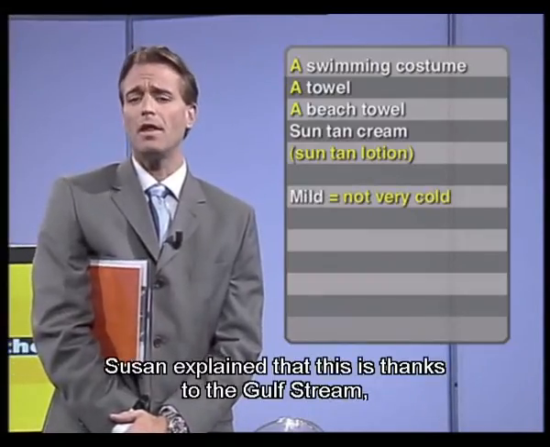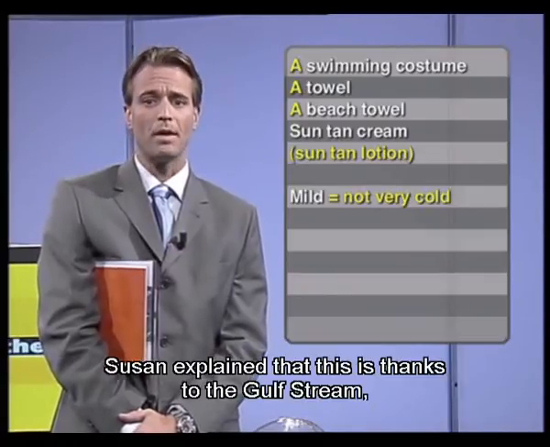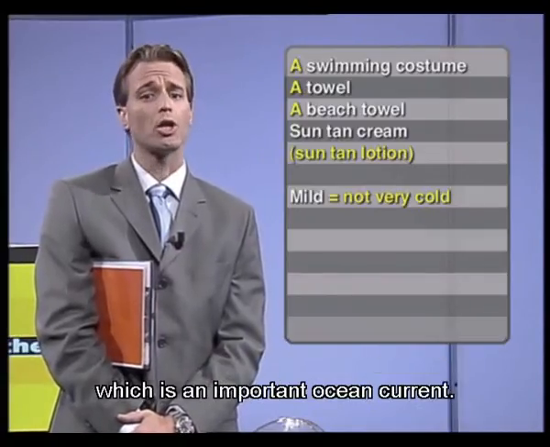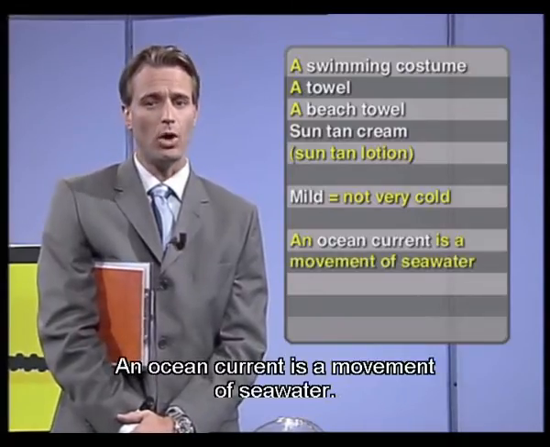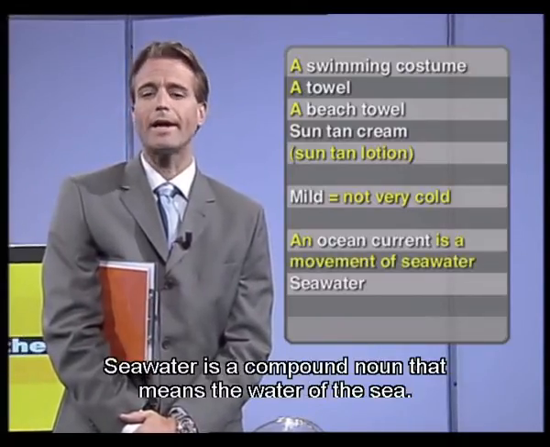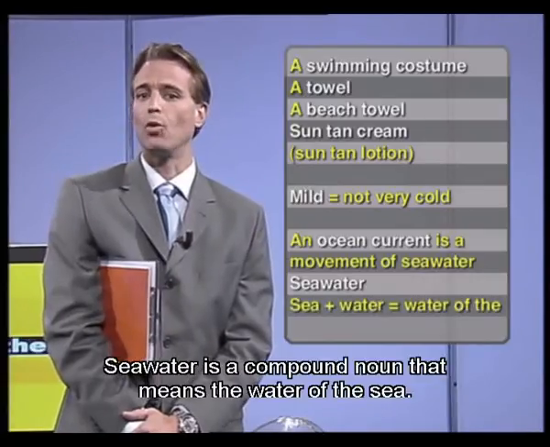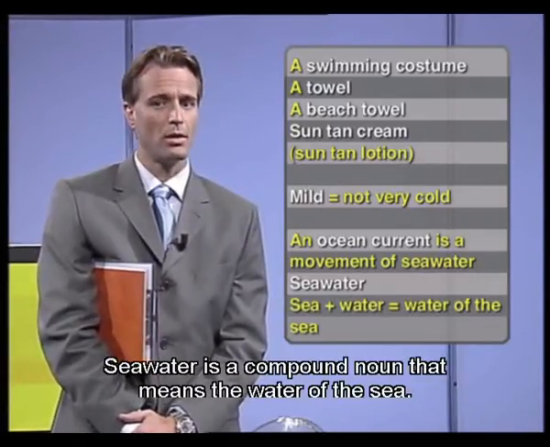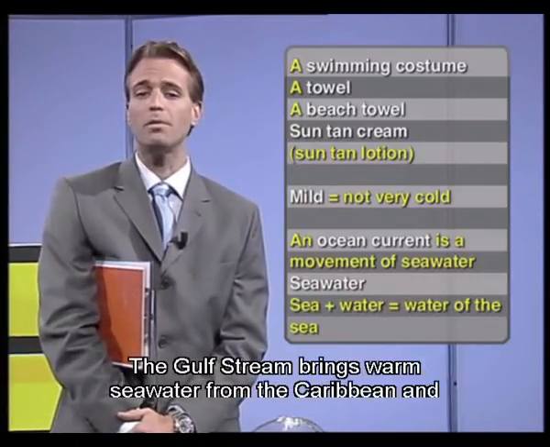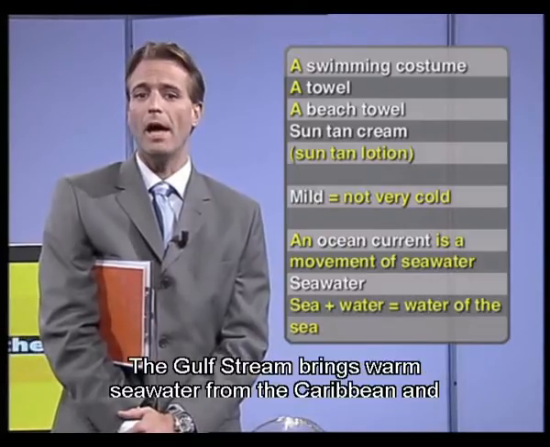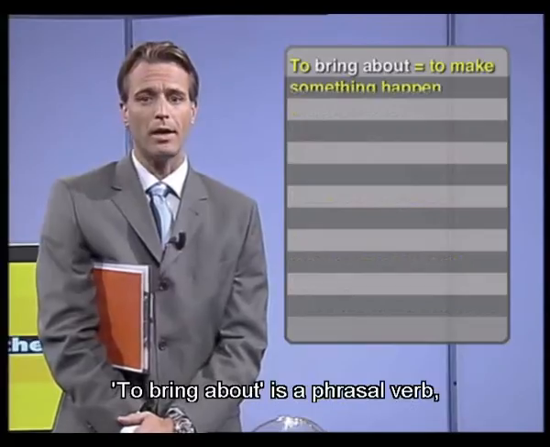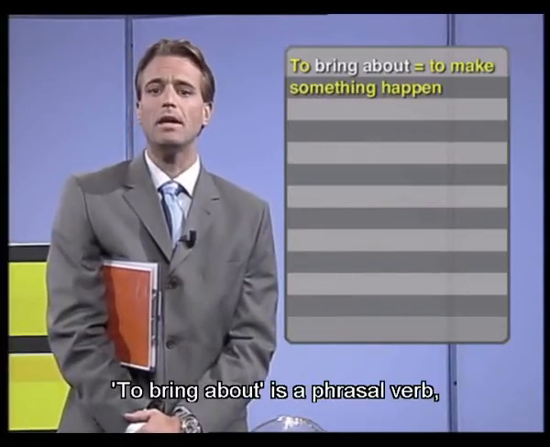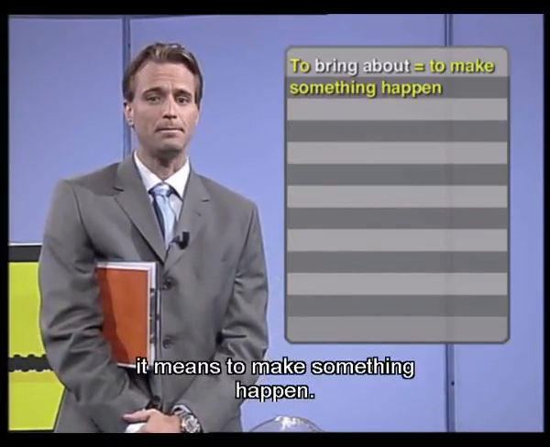Susan explained that this is thanks to the Gulf Stream, which is an important ocean current. An ocean current is a movement of seawater. Seawater is a compound noun that means the water of the sea. The Gulf Stream brings warm seawater from the Caribbean, and this brings about an increase in temperature. To bring about is a phrasal verb. It means to make something happen.